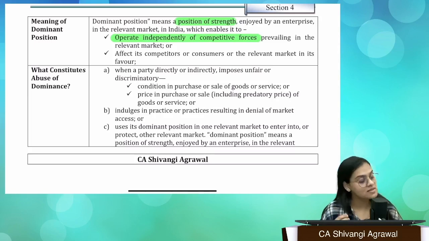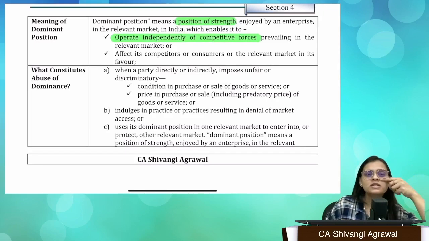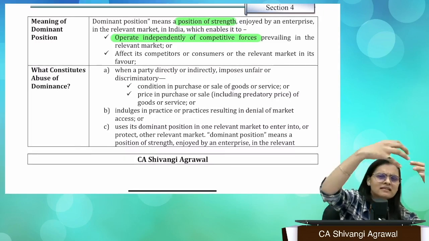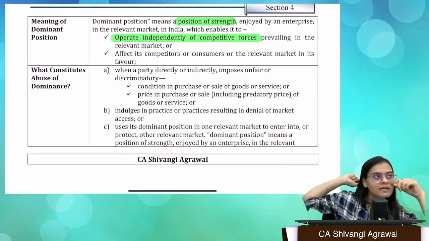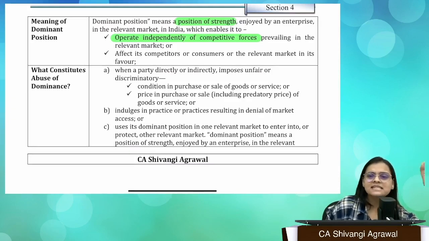See, what happens is, if you take the example of any shop, right? There are 20 shops in this market and there is one shop, or let's say one or two shops, which hardly sell one or two products in a day.